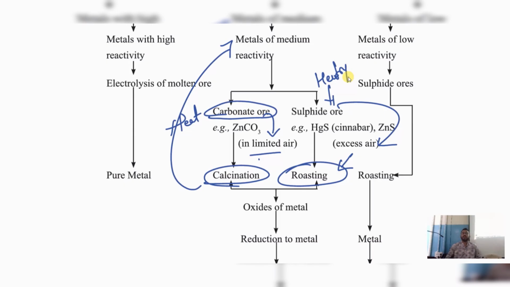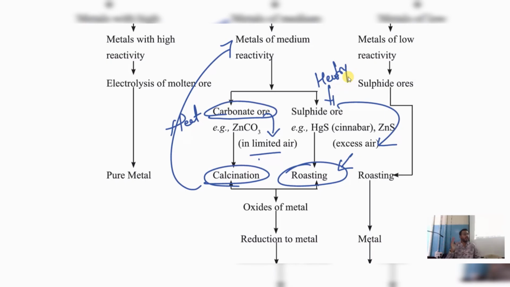Calcination and roasting. Calcination uses limited air, roasting uses excess air. In calcination, we use carbonate ore. In roasting, we use sulfide ore. Any doubts? But still, most of you will get confused in the exam between limited air and excess air.